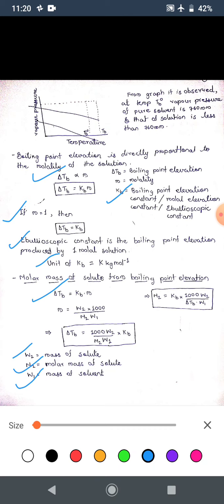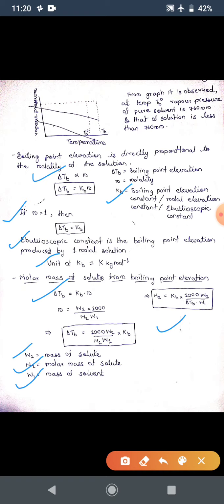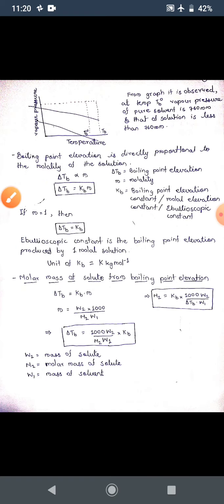So the delta TB is equal to 1000 into W2 divided by M2 into W1 into Kb. Thus finally the equation for the molar mass of the solute is M2 equals Kb into 1000 into W2 divided by delta TB into W1. This is a very important equation.